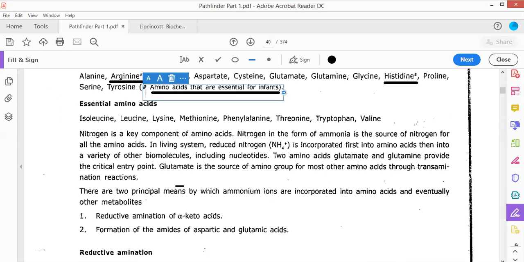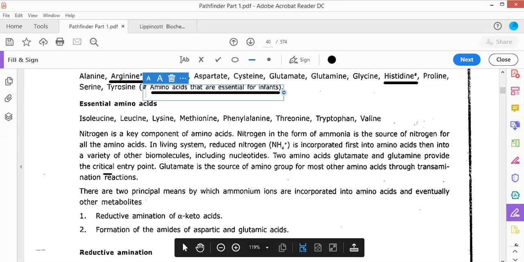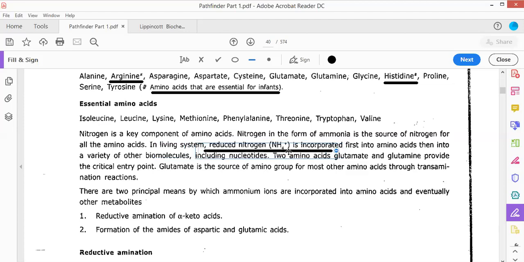Now, when you look at the structure of the amino acid, you come to know that within the structure there is an amino group, a carboxylic group, a hydrogen atom and a side chain. So how does the amino acid get biosynthesized? Amino acids will be biosynthesized by using the amino group. The amino group is incorporated into amino acids and then into a variety of biomolecules, including nucleotides. Two amino acids, glutamate and glutamine, provide the critical entry point. Glutamate is the source of amino group for most other amino acids through transamination reactions. It is the one that donates the amino group.